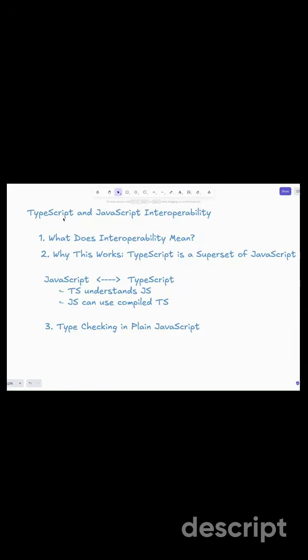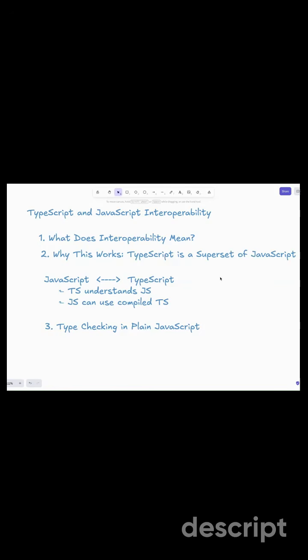Today we are going to start TypeScript and JavaScript interoperability. Did you know that TypeScript and JavaScript work hand in hand? In fact, TypeScript is just JavaScript, but with some superpower. We will see what that superpower is. In this video, I will show you how TypeScript and JavaScript can easily work together in the same project. So let's get started.